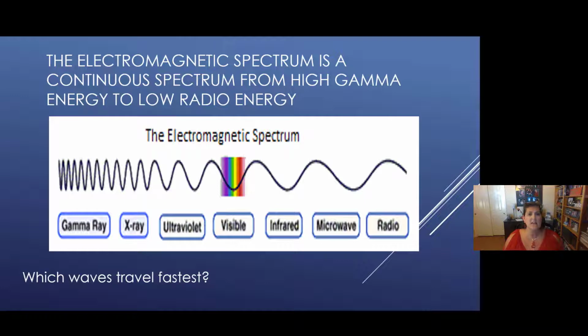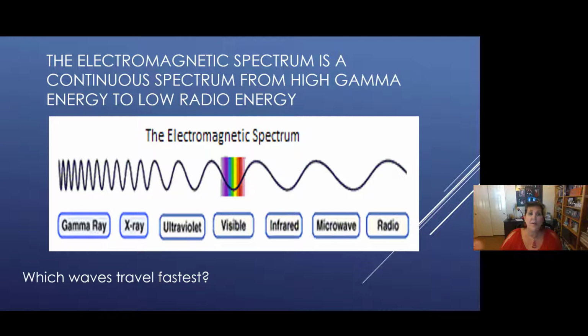Now, let's discuss all the different types of waves. They are all included in the electromagnetic spectrum. So the electromagnetic spectrum just tells us what the type of wave is from high energy to low energy. Over on the high energy side, we have gamma rays. Those are high energy and dangerous. If you're exposed to a lot of gamma rays, you might get cancer.